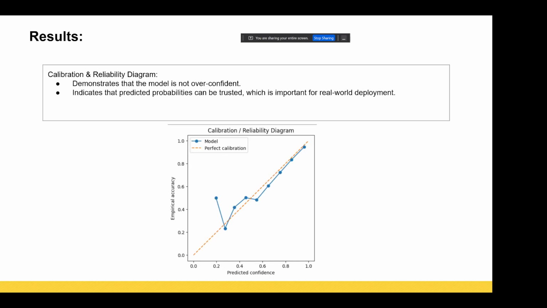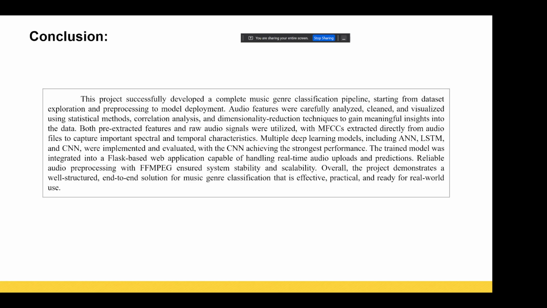And finally, whether the outputs are reliable or not, the dotted line is the perfect calibration, where it usually deviates when the model is overfitted. Luckily, it didn't happen in our case, where we check whether the model's estimate is aligning or not. And it clearly does as it progresses in later stages for the accuracy. But it is kind of not aligning in the starting stages.